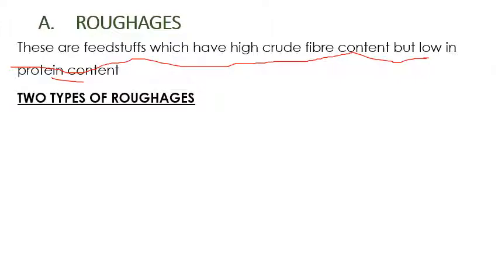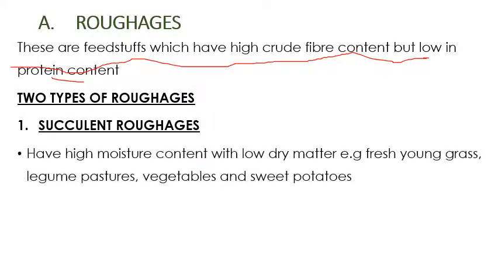There are mainly two types of roughages, what we call succulent roughages and dry roughages. For succulent roughages, these have high moisture content with low dry matter.